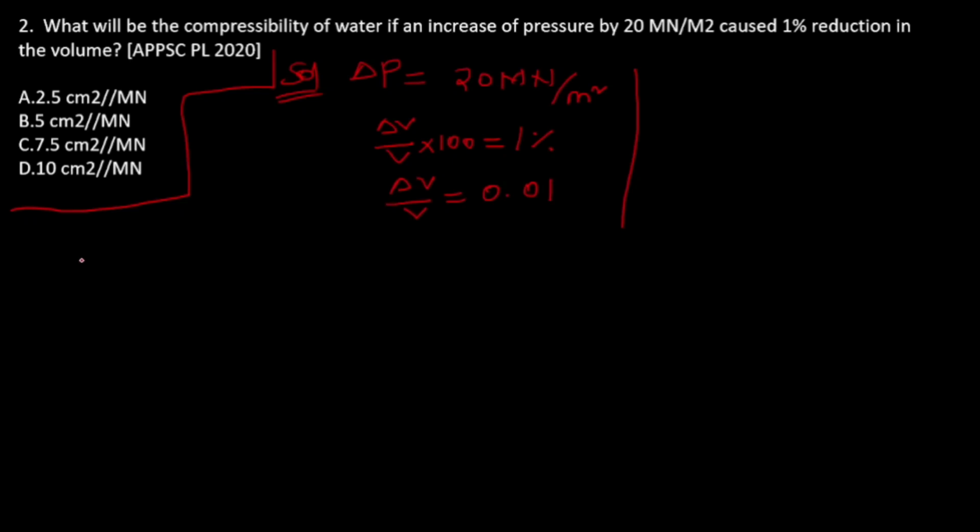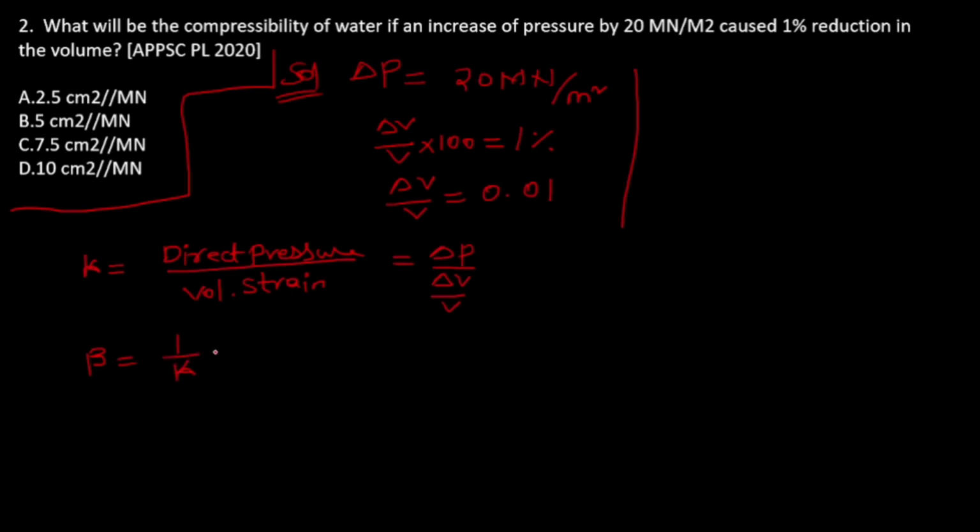We know that what is he asking? Compressibility, right? Yes. So we know that K, bulk modulus, is equal to direct pressure by volumetric strain, nothing but delta P by delta V by V. But we are asked to find compressibility, which is the inverse of this.